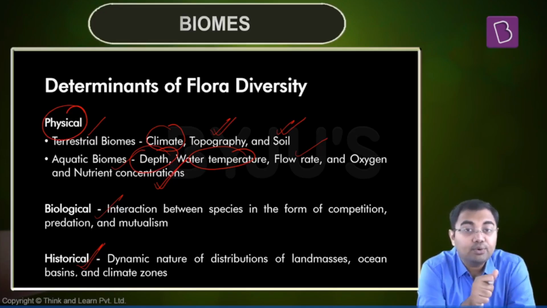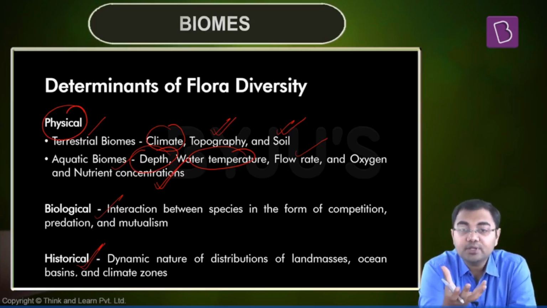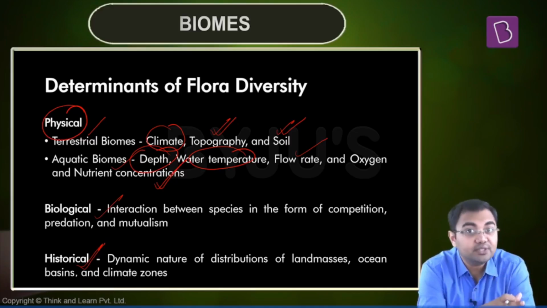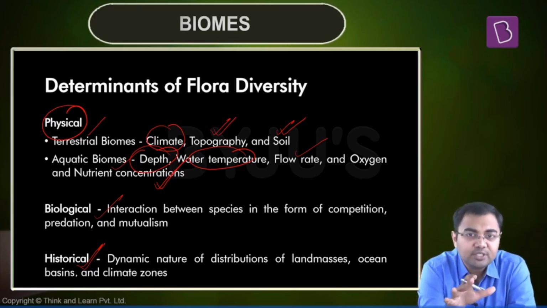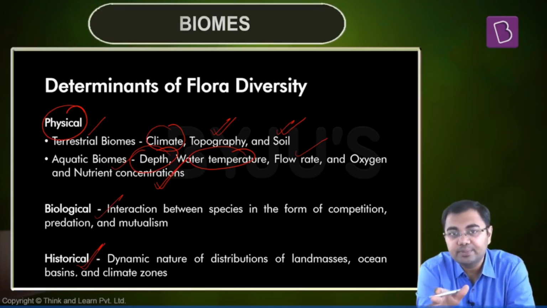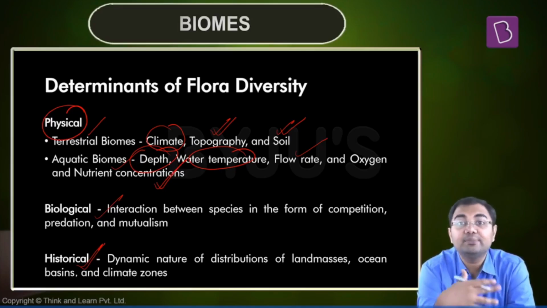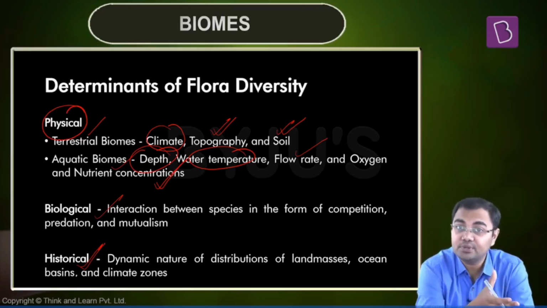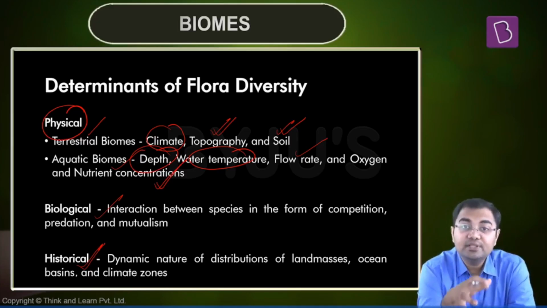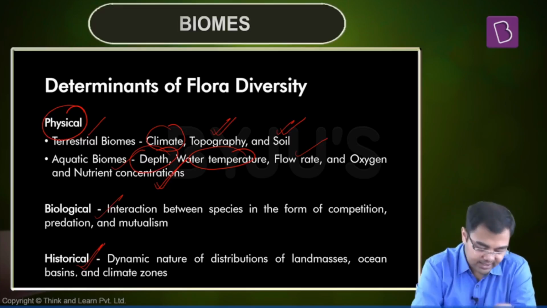When you go to a grassland, what do you see? In grasslands, there are hardly any trees. Why? Because the precipitation that happens there is very less. Humidity in the atmosphere is very less. Because of that, the trees cannot grow properly, and that's why the vegetation that will be seen in these parts will be more or less based on grasses. There will be small herbs, there can be shrubs, but it will be majorly grasses. So that's why these can be called grasslands, and that also happens because of the rainfall, precipitation, climatic conditions, soil type, etc. These determine the kinds of trees and plants which can grow in these areas.